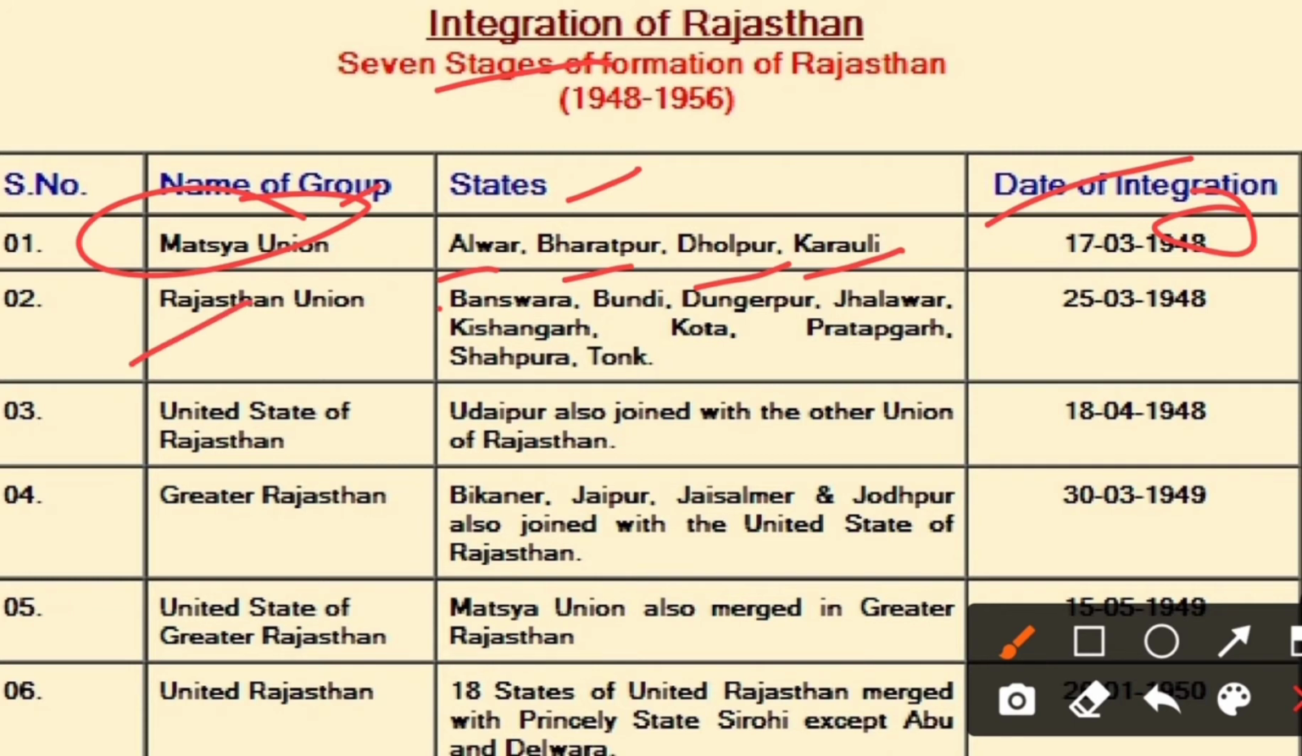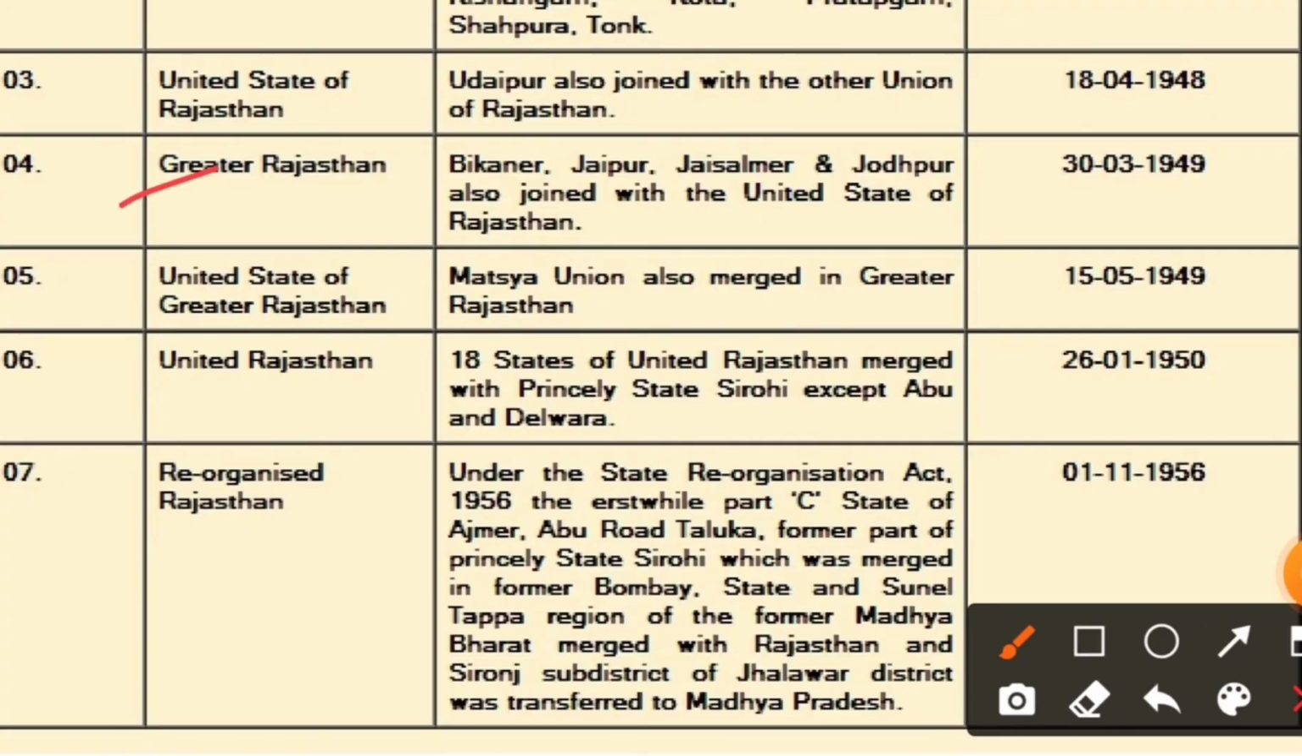Then second was Rajasthan Union, which included Banswara, Bundi, Dungarpur, Jhalawar, Kishangarh, Kota, Pratapgarh, Shahpura, and Tonk, and that was formed in 1948. And the third number we have United States of Rajasthan, which included Udaipur, also joined with the other union of Rajasthan, on 18/4/1948. Further, we have the Greater Rajasthan, which includes Bikaner, Jaipur, Jaisalmer, Jodhpur, also joined with the United States of Rajasthan, and that was formed in 1949.